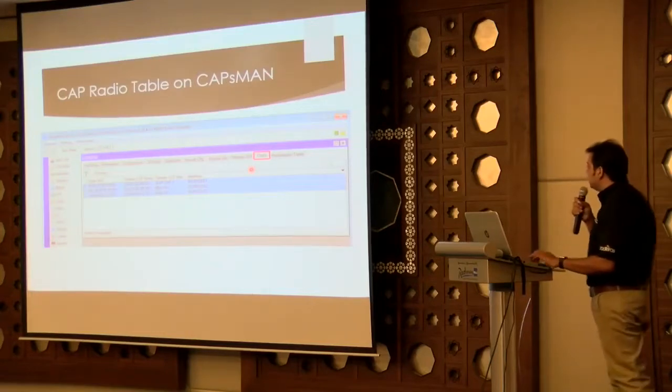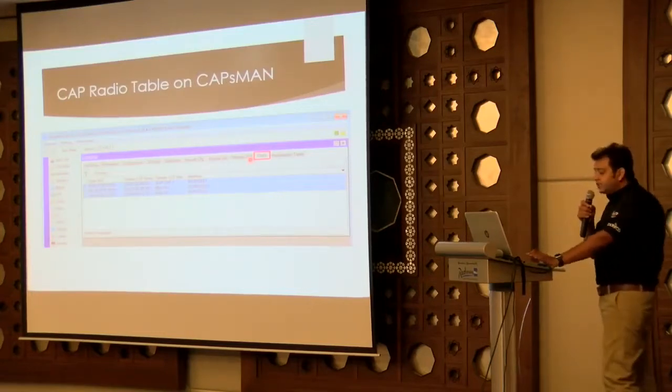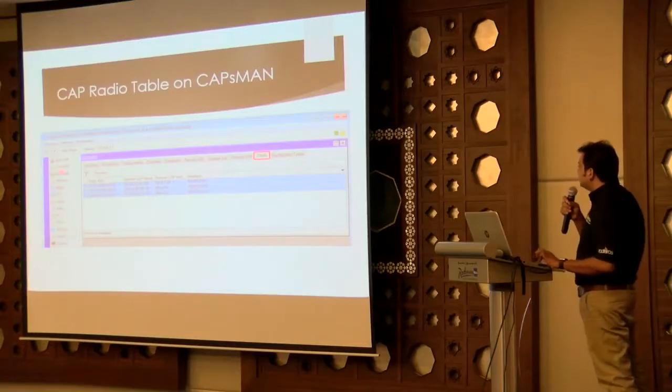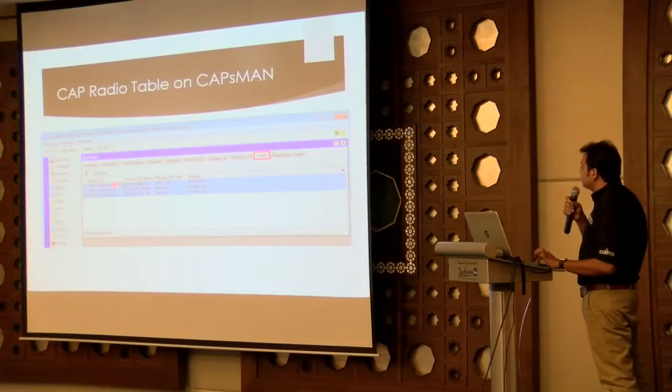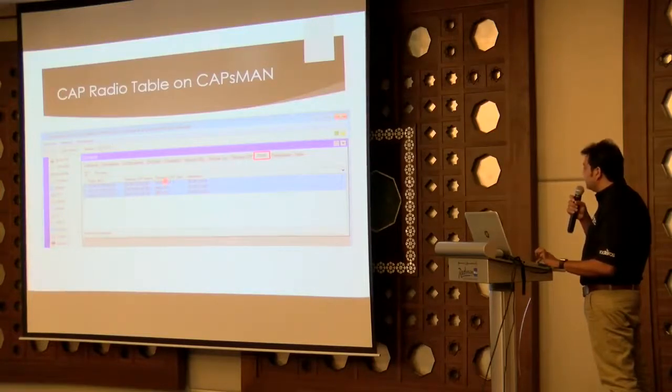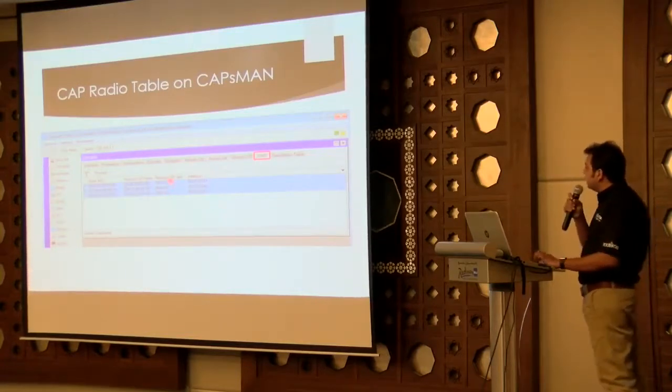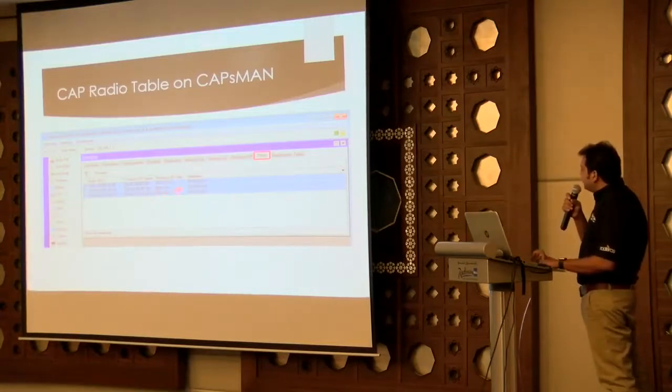Now, once you have connected, in the previous slides, I have mentioned that you will see all the CAP APs from a single window. So that will be a window. In CAPsMAN, once your CAP APs are associated, you can see there are 3 APs. All 3 APs are showing here, and they are showing the name of these APs. From system identity, you can change it also, but I have changed it for only one, so it is showing wireless CAP 1. And interfaces, it is also showing the interface name.